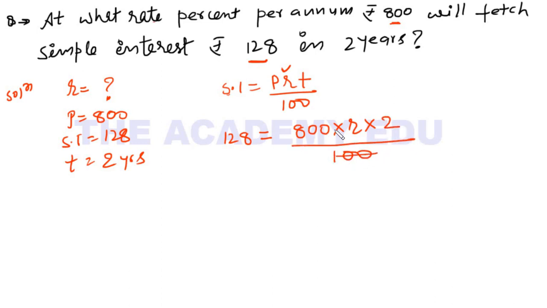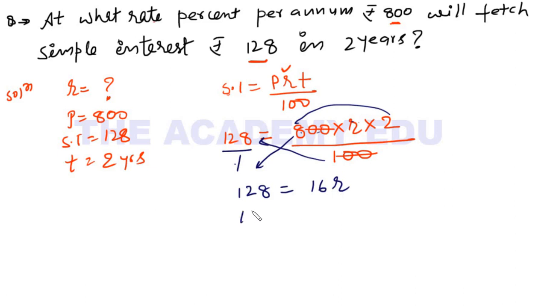So the double zero cancels, right? Now you can cross multiply. So 1 multiplied by 128 is 128. And here 8R2, 8 2s are 16R. So there is 16R.